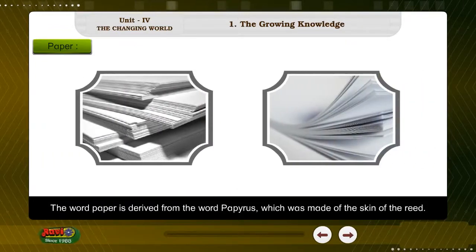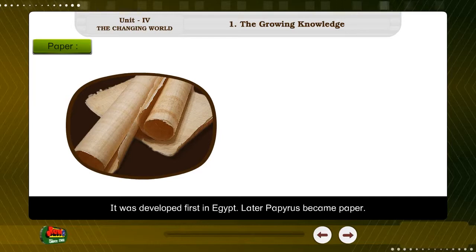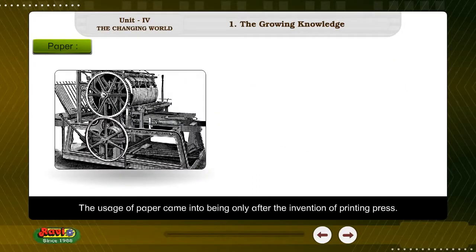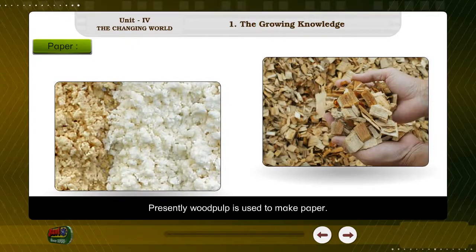The word paper is derived from the word papyrus, which was made of the skin of the reed. It was developed first in Egypt. Later, papyrus became paper. The usage of paper came into being only after the invention of printing press. Presently, wood pulp is used to make paper.